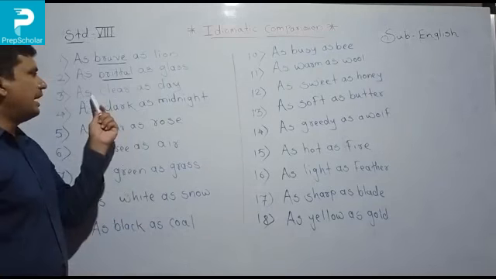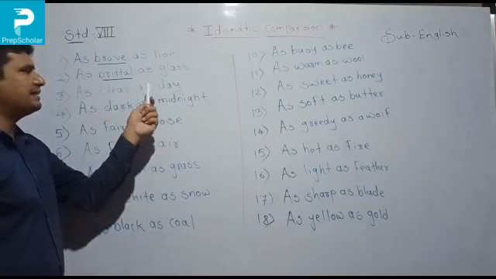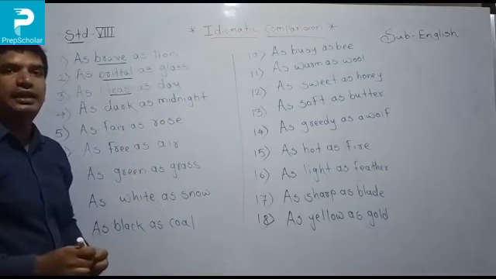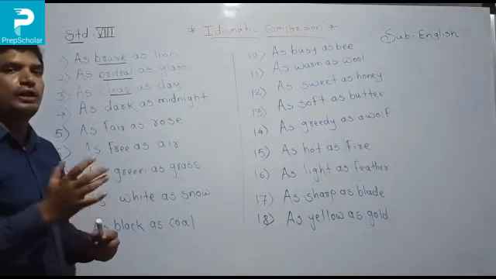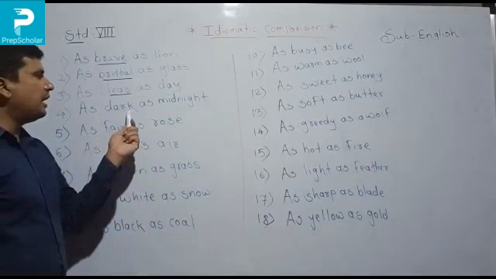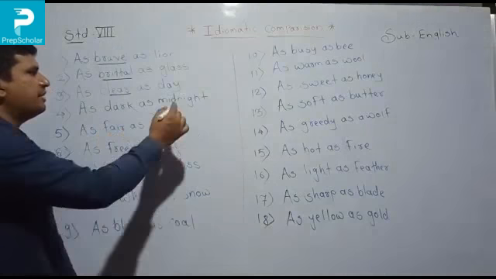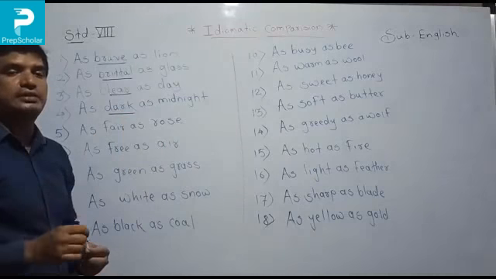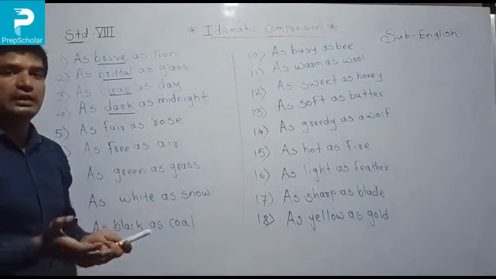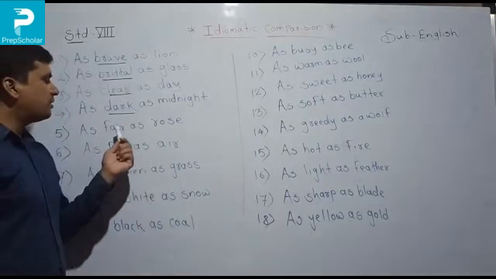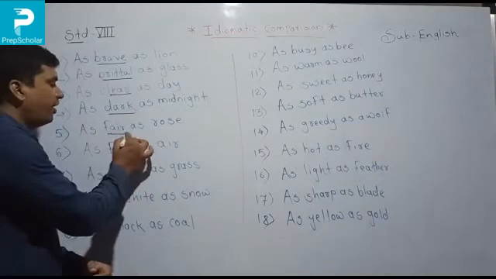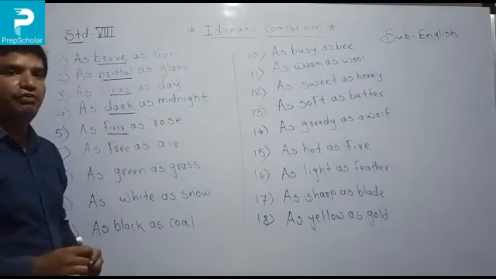Now third number, as clear as the day. So what is the day's quality? It is clear. Clear means you can see anything with your eyes during the day. Now, as dark as midnight. So what is the midnight quality? It is very dark, because you cannot see anything with your eyes because of the darkness. Now, as fair as a rose. So what is the quality of the rose? Rose is fair. Fair means very beautiful.